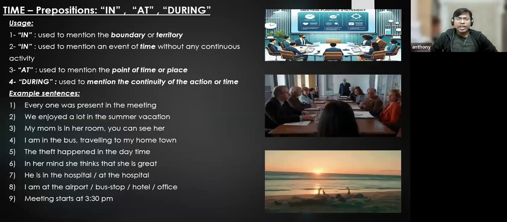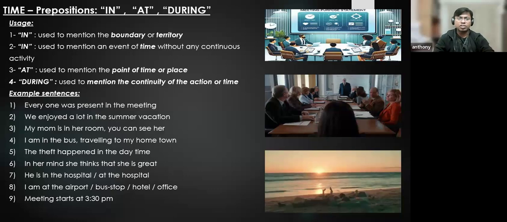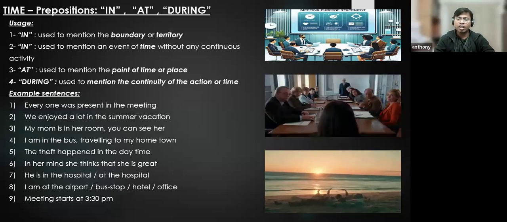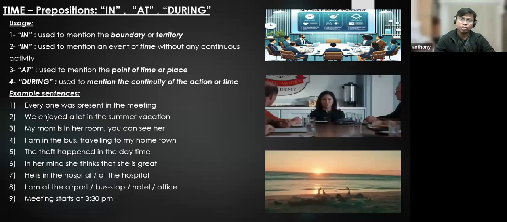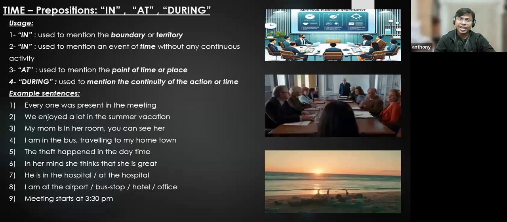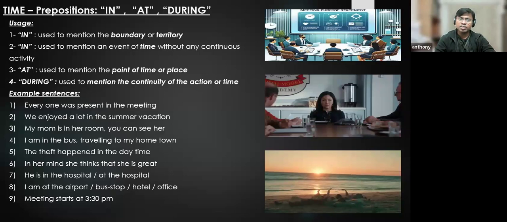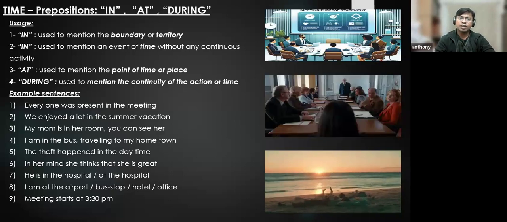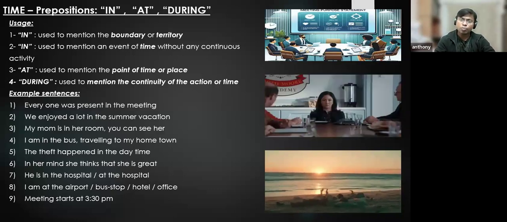So "in" is, so again, two things. In and at is for two things, okay? In means boundary territory of a place, boundary territory of a time. These two things. So "in" means boundary and territory of a place and boundary and territory of a time, okay? "At" means, again, point of place or point of time.